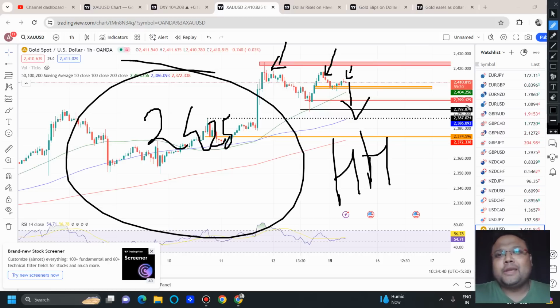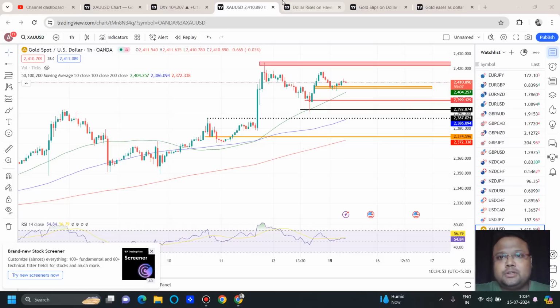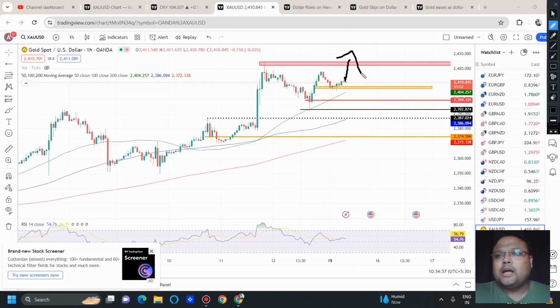Again, the same concept. To break the level of 2425, market requires what? Market requires volume. If it fails, then obviously market will reverse and we can look for a sell position. And if the same situation remains, if you see the market is going up above 2425, but the size of the candle is not convincing enough, if you feel from your gut that the market will not go up, in that case, do not go for buy.